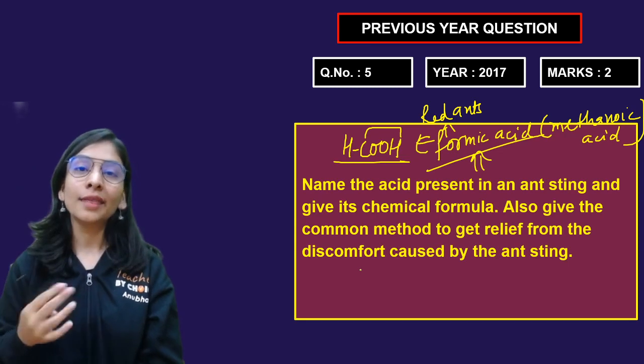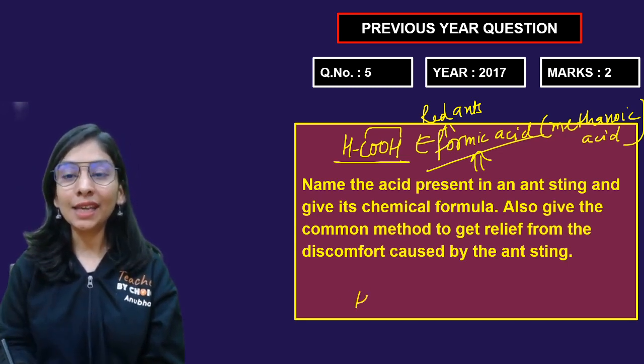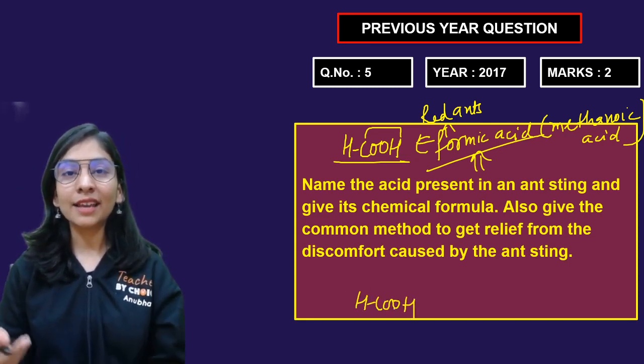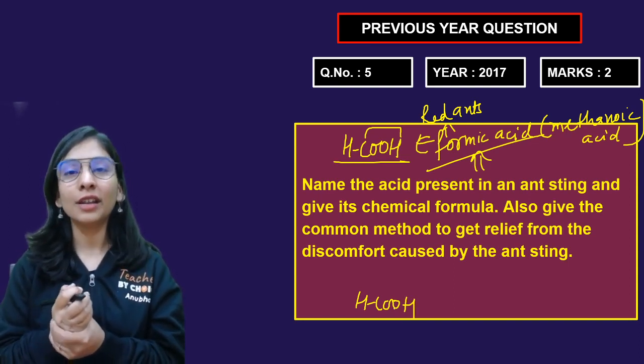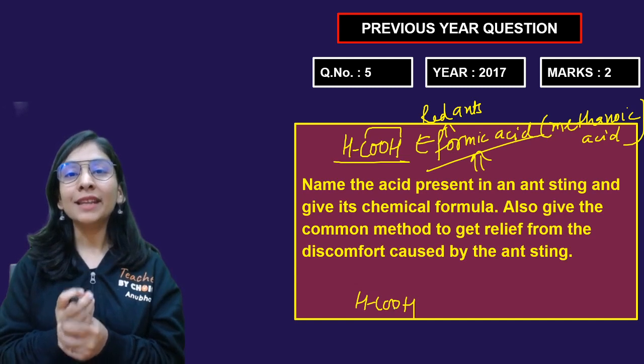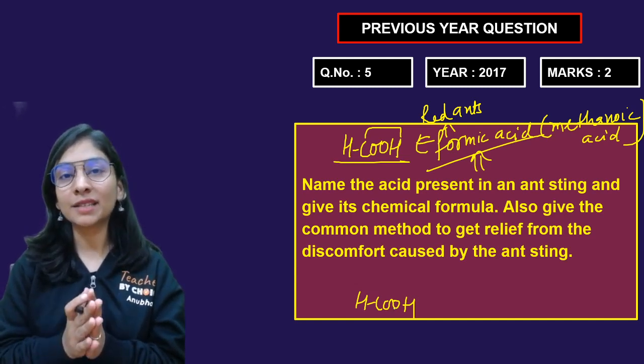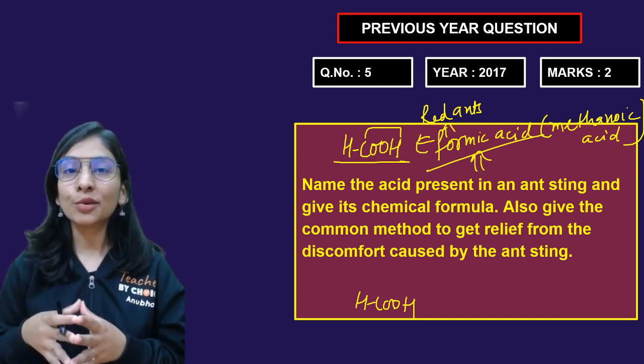Also give the common method to get relief from the discomfort caused by the ant sting. I'll give you the home remedy type. This is a weak acid. Please don't say that I'll take NaOH and rub that, or I'll take bleach and rub that. Not at all. I'll take something that's very less basic. Basic but very less basic, because strong bases are also corrosive in nature.